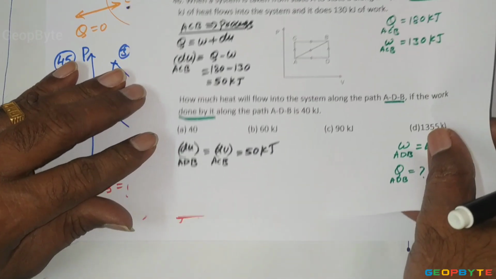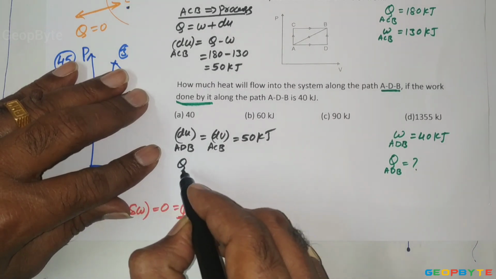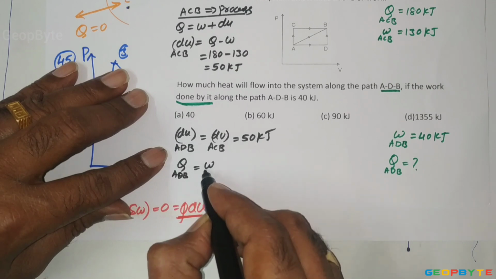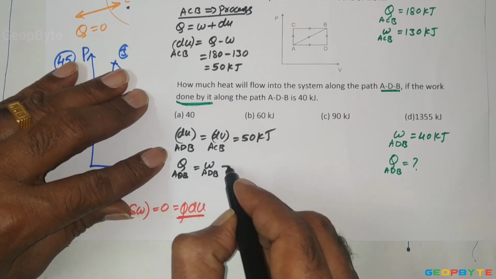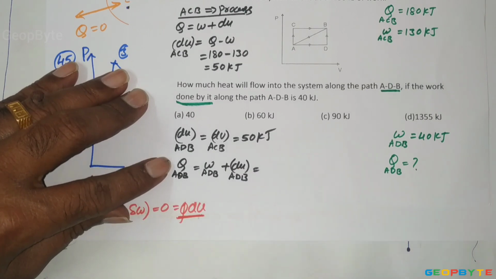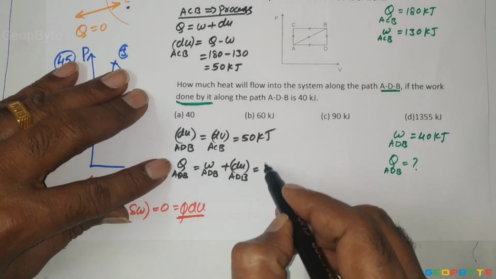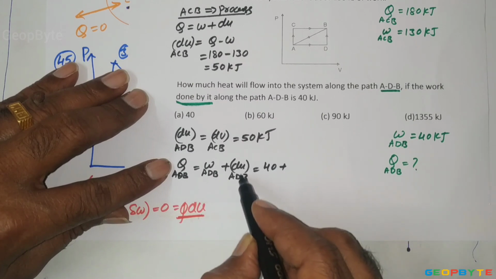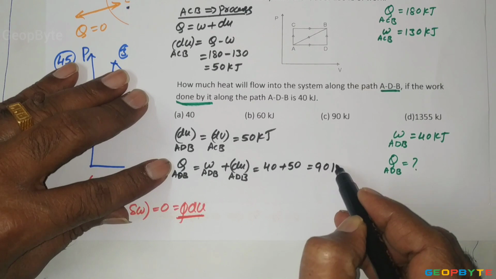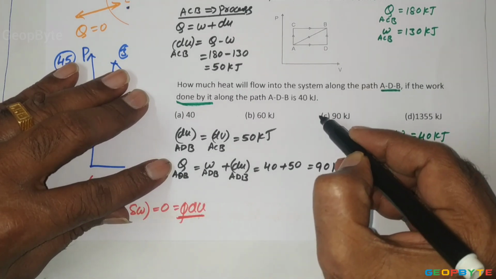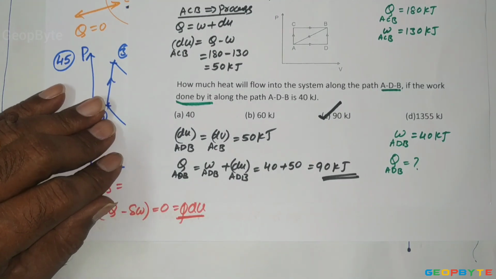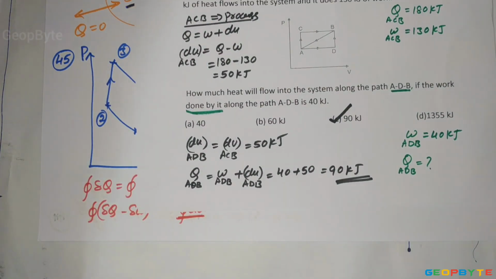Then the heat transfer for ADB equal to W for ADB plus dU for ADB. W for ADB 40 plus dU for ADB 50, it is equal to 90 kilojoules. That is the answer. Option C is correct. So that is about problem number 46.